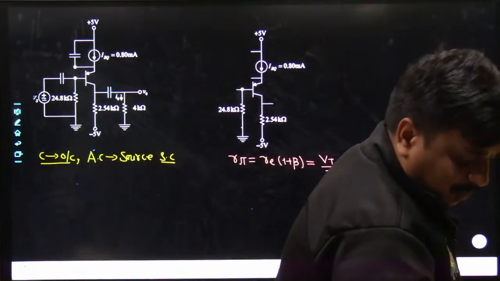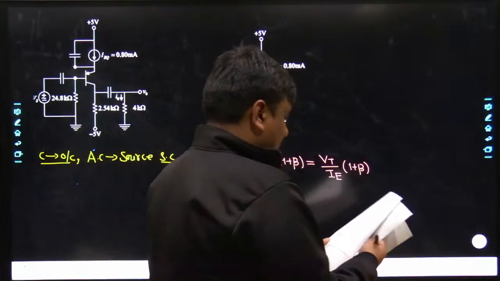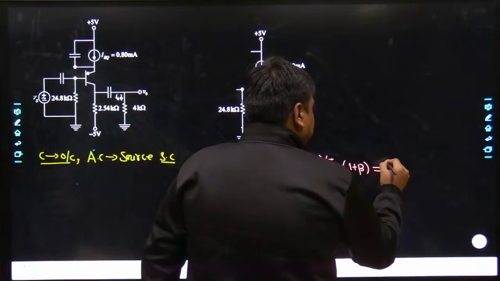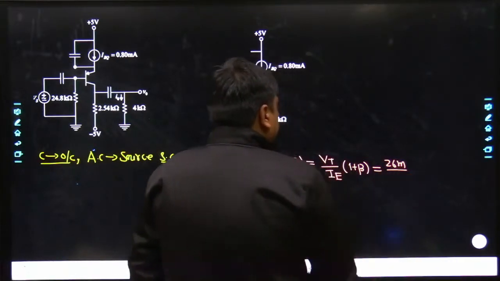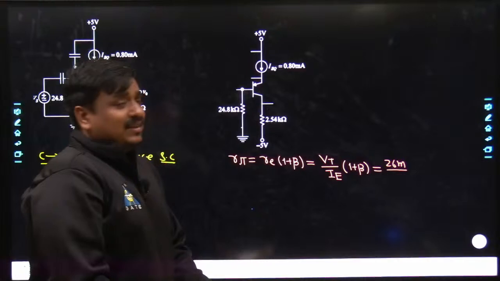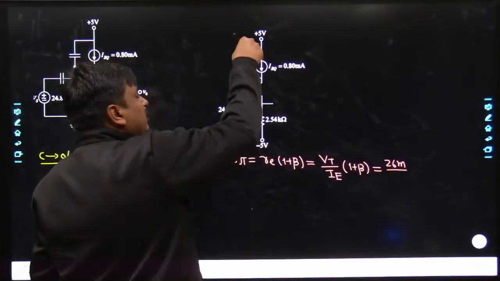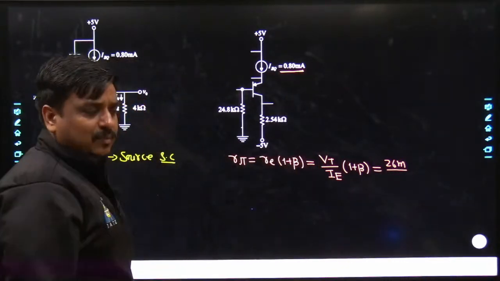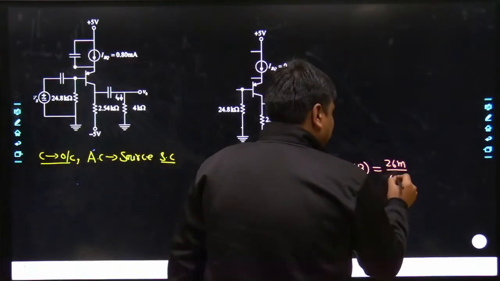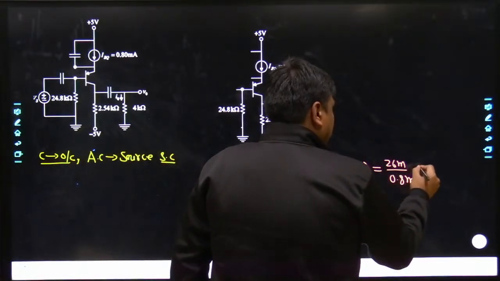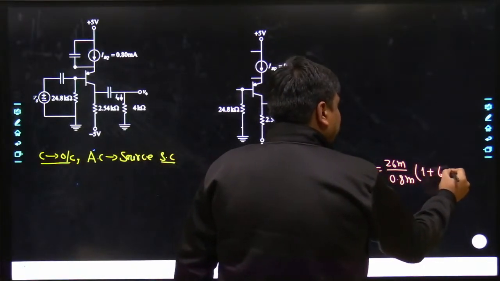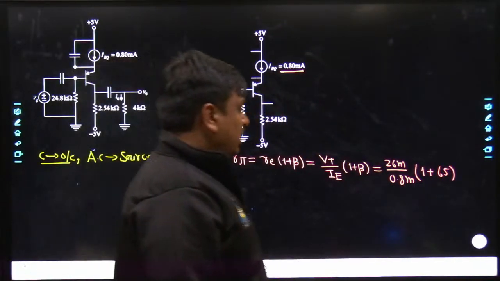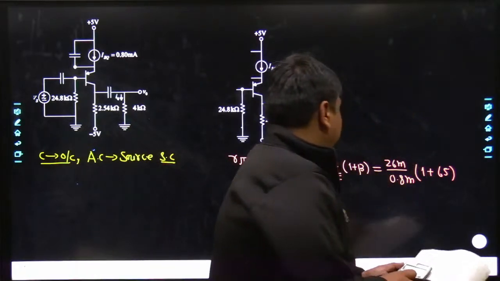Anyways, at least for this problem, the value of Vt is clearly given. How much is it? Vt has been given as 26 millivolts. Now when we take its DC equivalent, you can see very well the emitter terminal is sinking an amount of current precisely equal to 0.8 milliamperes. And here 1 plus beta, beta is also supplied along with this problem, which is 65. So you have to multiply those data.